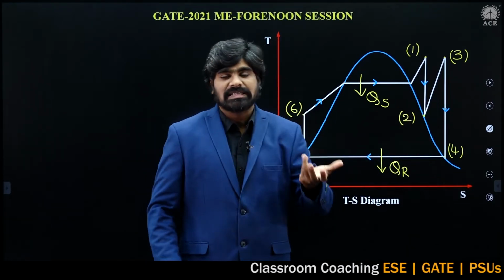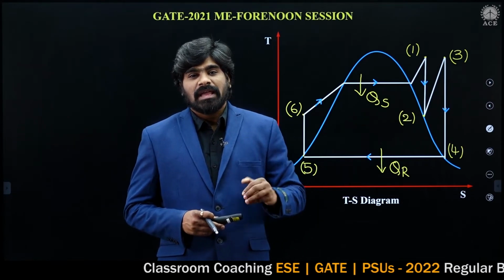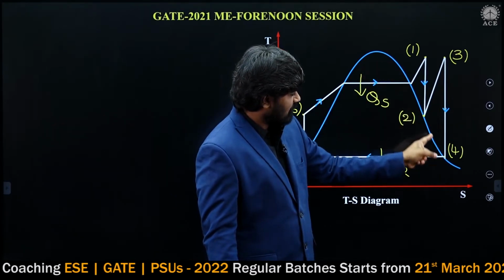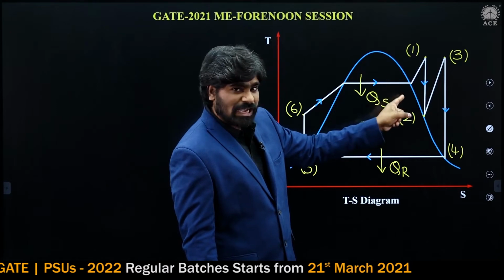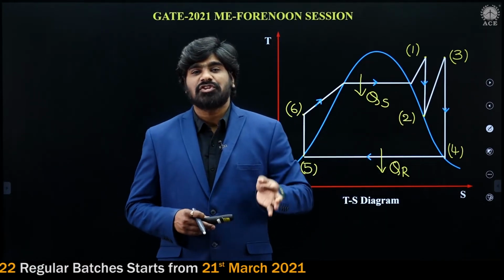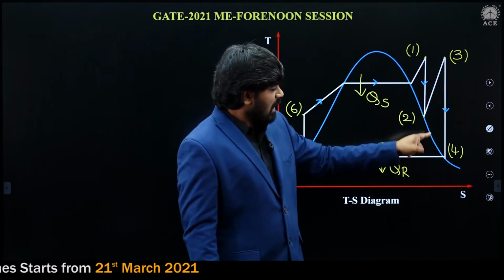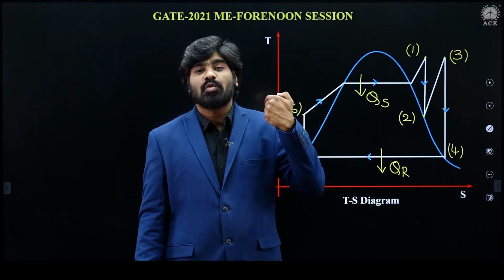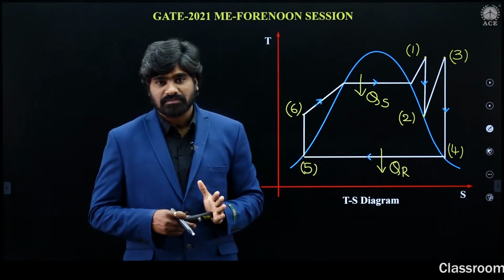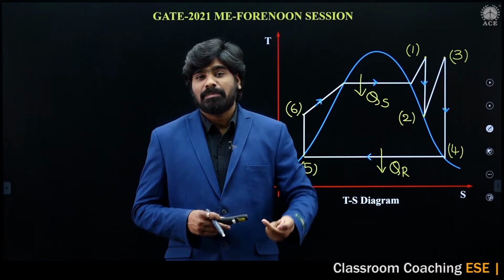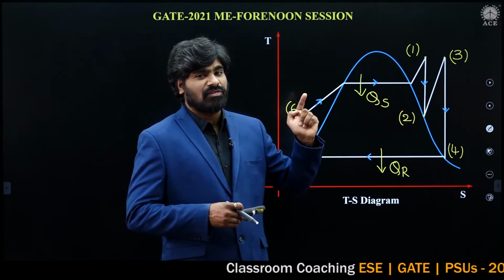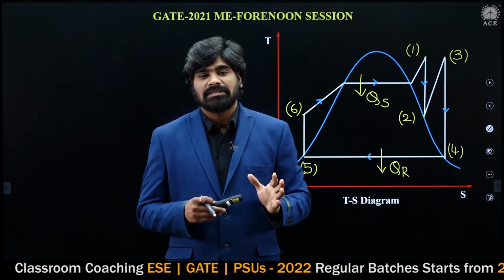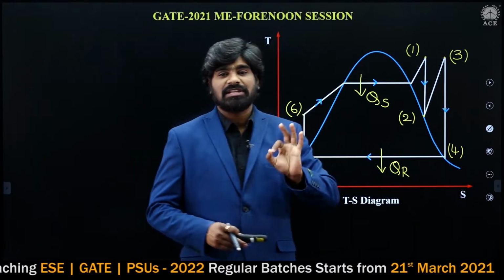You may be asking, my dear students, for ideal cycle, it may be equal to 1 because this is dry saturated vapor line. So point 2 is on the dry saturated vapor line, and point 4 also is on the dry saturated vapor line. So for ideal cycle, directly you think that this point will be dry saturated vapor, x is equal to 1. But deliberately he is asking what is the dryness fraction at point 4, exit of low pressure turbine. Since he is asking, now let us solve and let us check. You may be correct, x4 straight away it should be equal to 1.